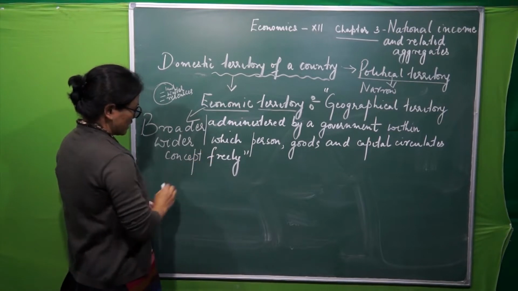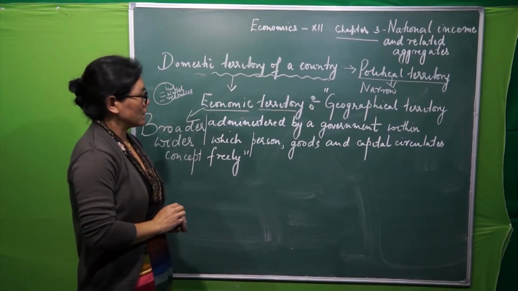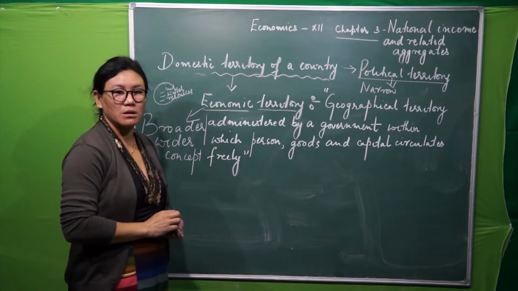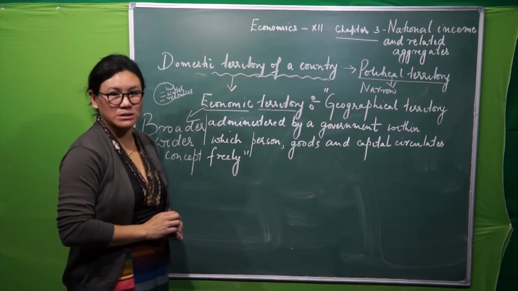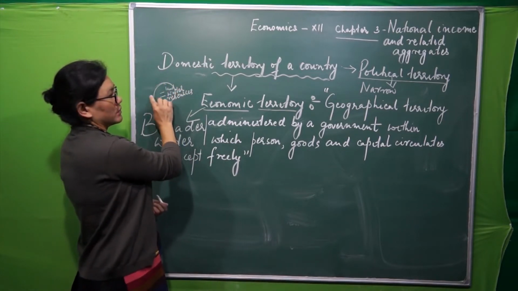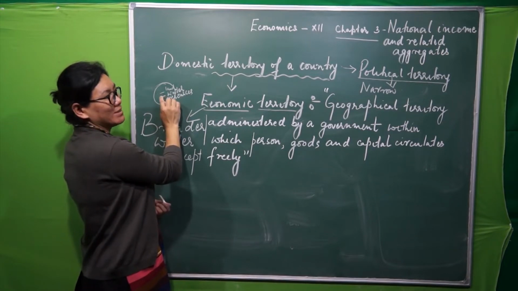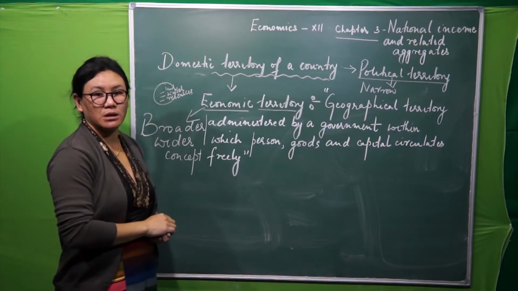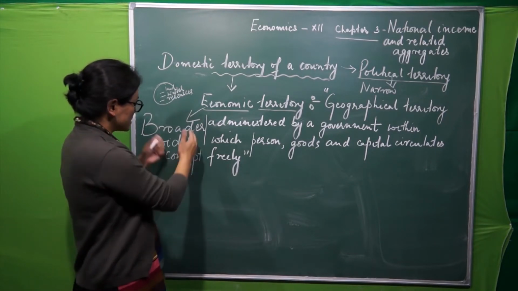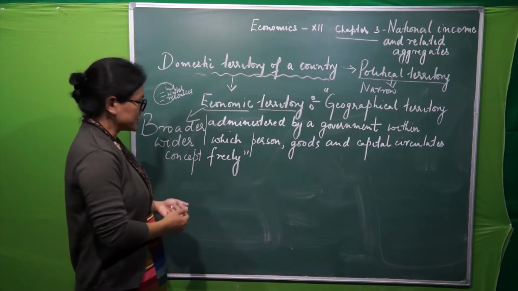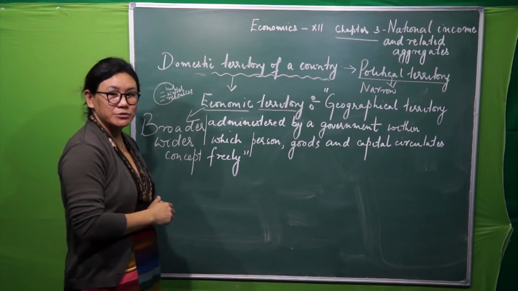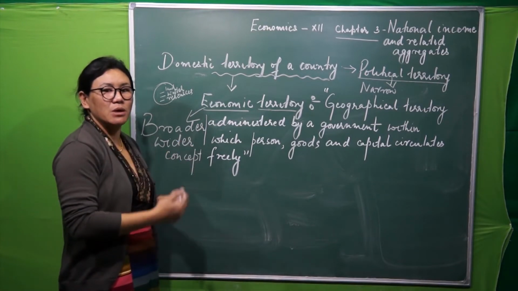When we say broader concept, domestic territory includes many more things apart from the things which are within this political territory. Right? So I said it includes so many things. When we are talking about the broader concept of economic territory, what is included we will see later.